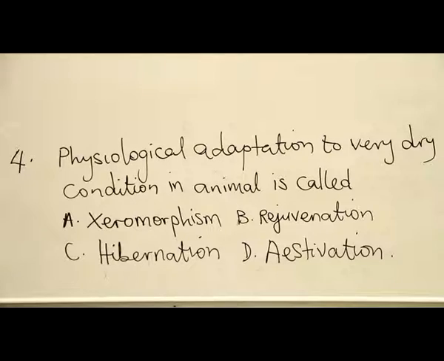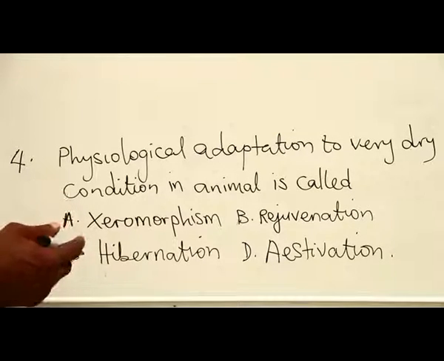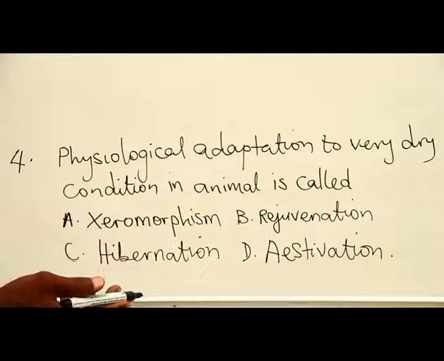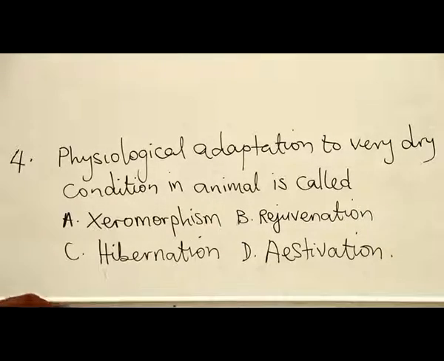Number 4, physiological adaptation to very dry condition in animal is called A, xeromorphism, B, rejuvenation, C, hibernation, and D, estivation. Now, xeromorphism is having body for desert or dry area.